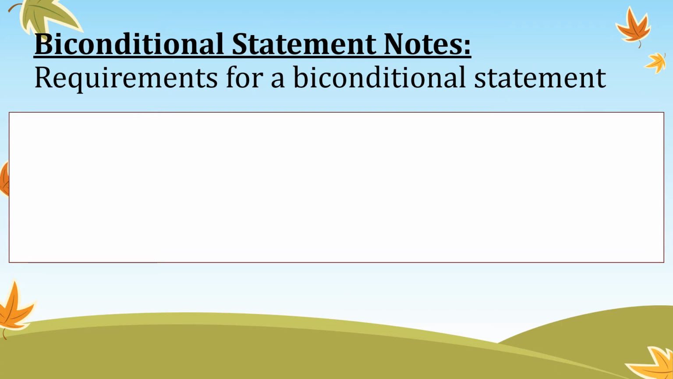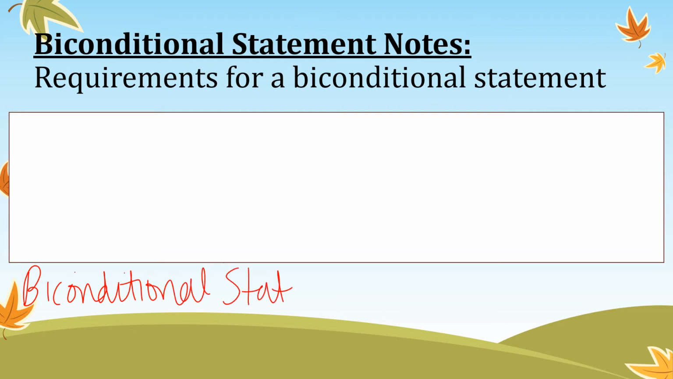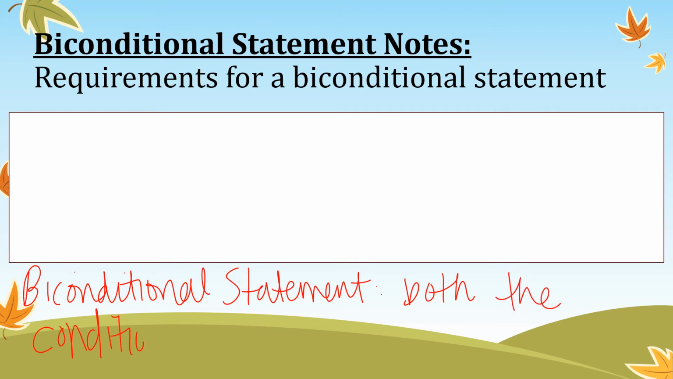So biconditional statements. First of all, a biconditional, oh, I need my pen. A biconditional statement is when both the conditional statement and converse are true. These both have to be true in order to be a biconditional statement, okay?